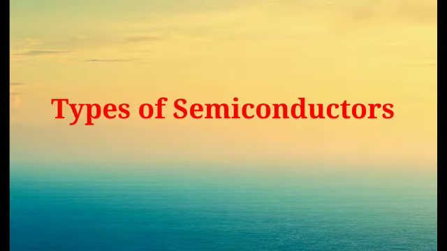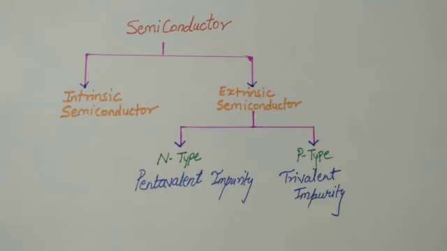Now, types of semiconductor. Semiconductors can be classified into two types: intrinsic semiconductor and extrinsic semiconductor. The intrinsic semiconductors are pure in form, meaning we have no need to mix in any impurity.